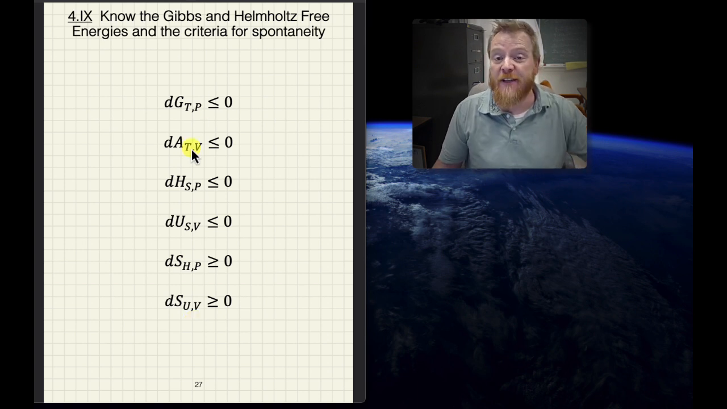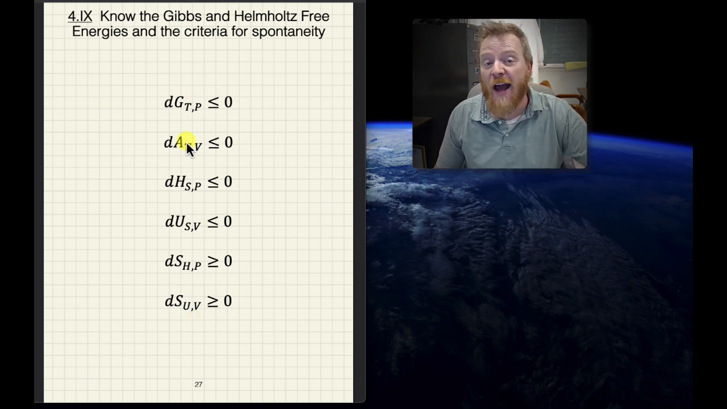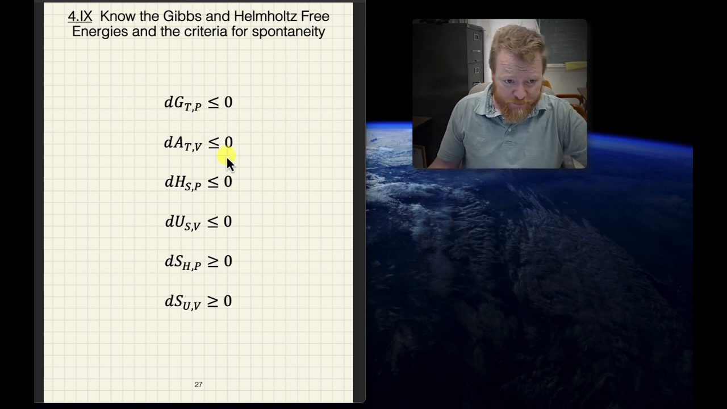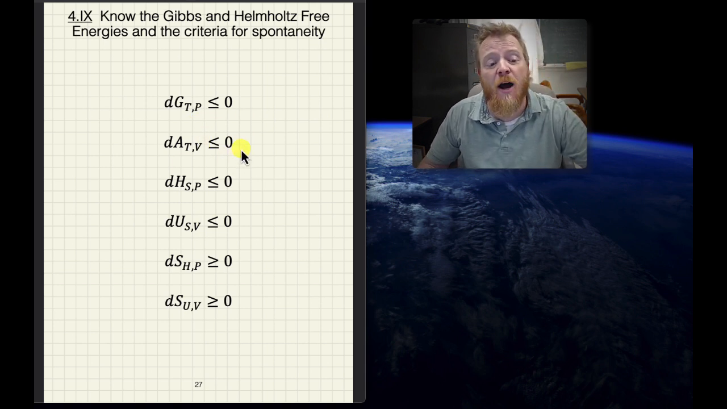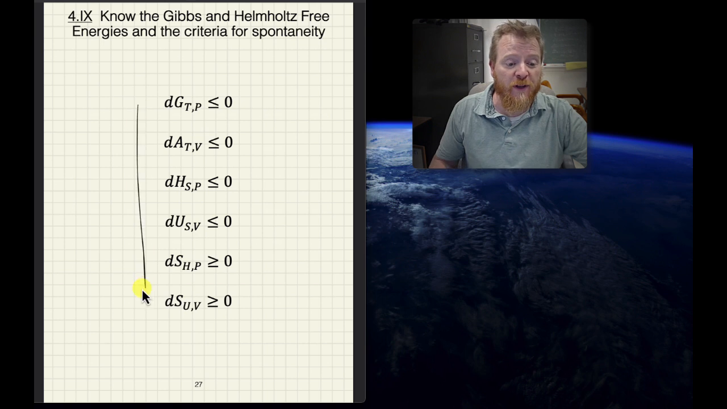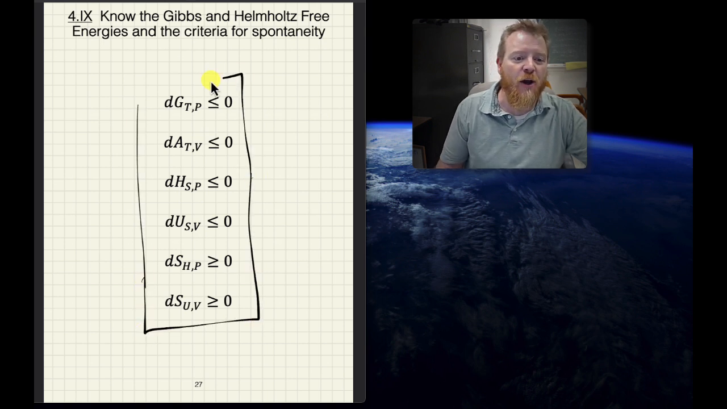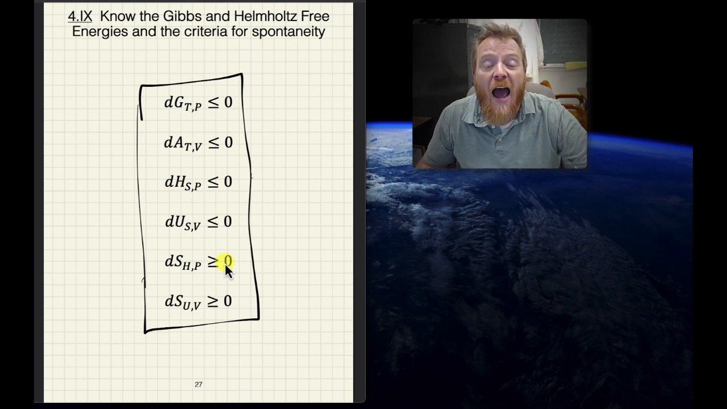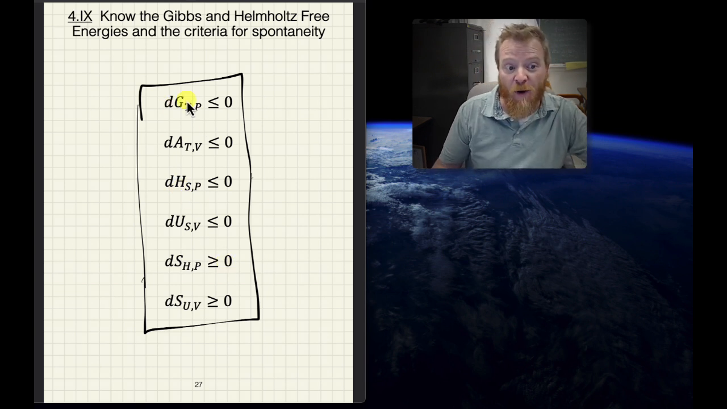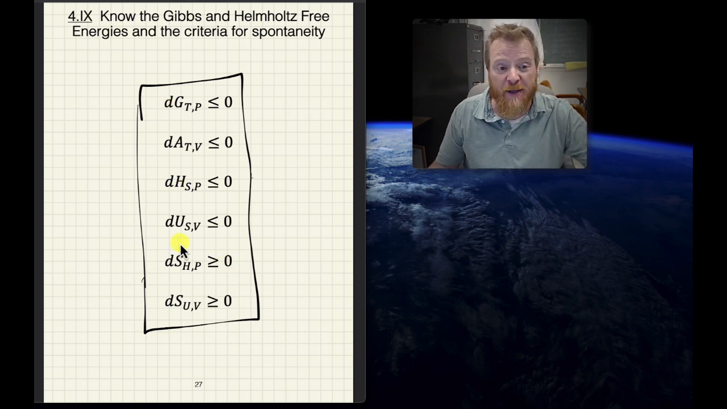So I know this looks like a lot, especially keeping track of all of these T's and P's and S's and so on. So as we get to the end of this module, we're going to go through a really handy mnemonic, a cheat code, if you will, on how we can remember all of these things and keep them straight.